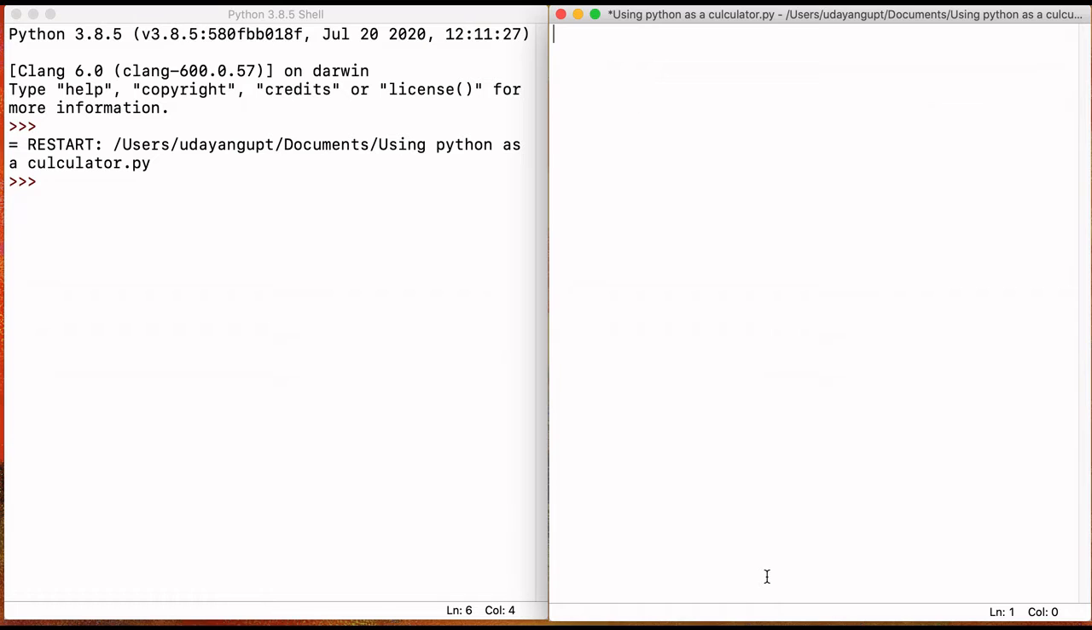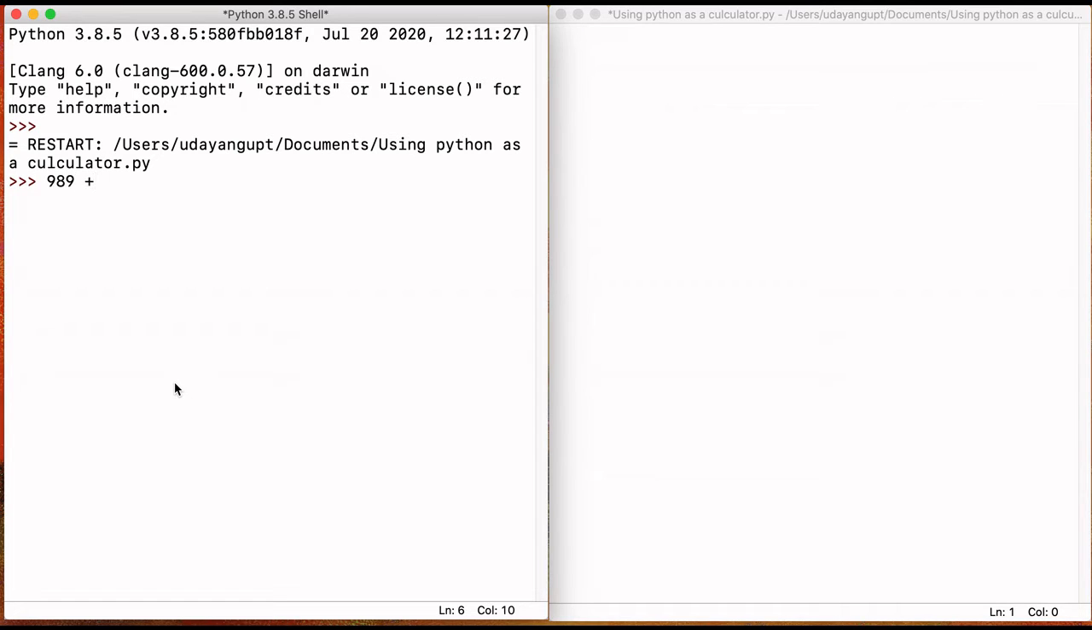So, we'll start with the basics of addition, subtraction, multiplication, and division. First we'll do addition. So, 8, 9, 89 added to 878. It says 1867 and that's correct.